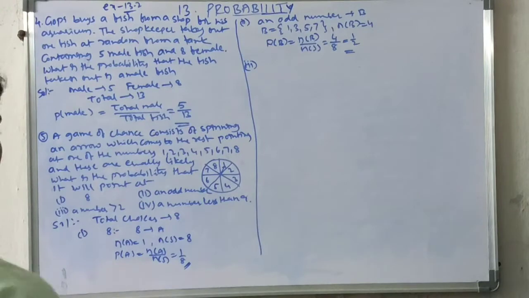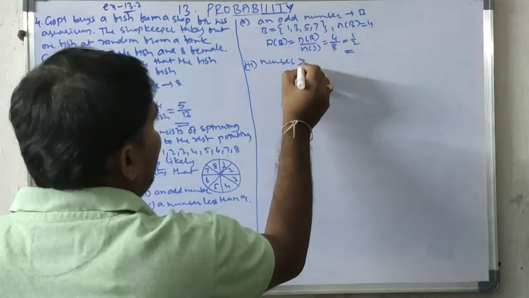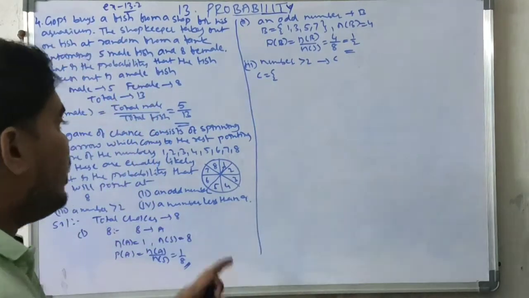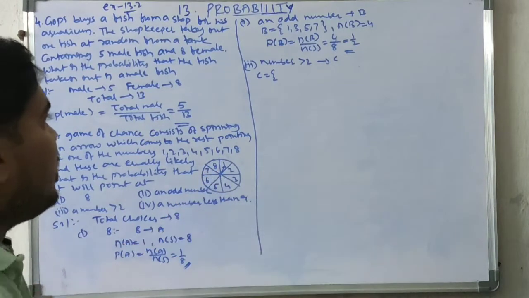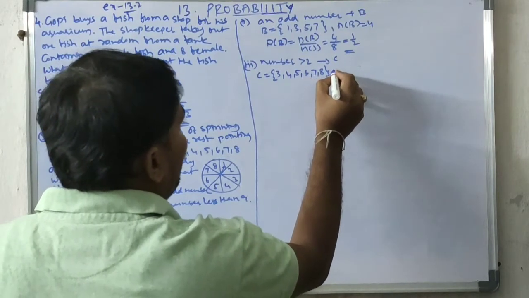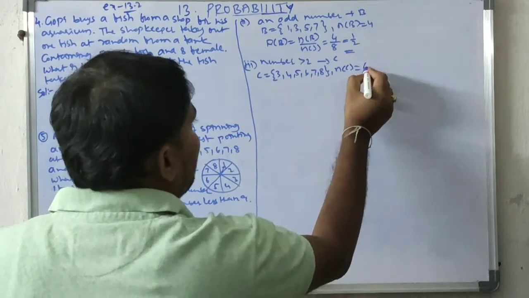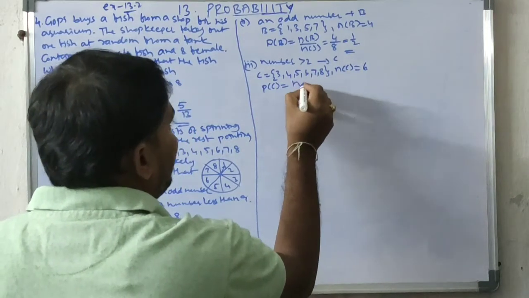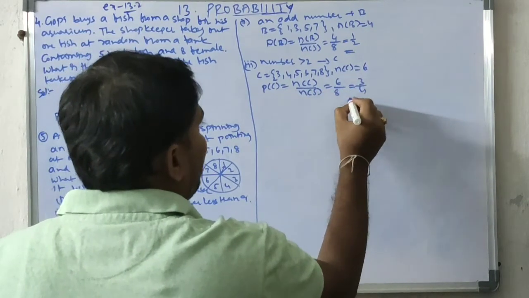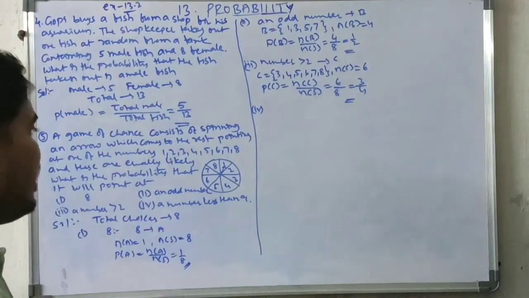Next, third, a number greater than 2. I am taking this as C. What are the choices for C? Numbers more than 2: 3, 4, 5, 6, 7, 8. So N of C is 6 choices. P of C equals N of C by N of S, 6 choices out of 8, which is 3 by 4.